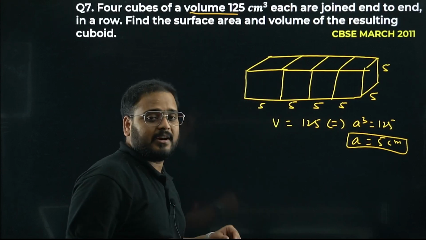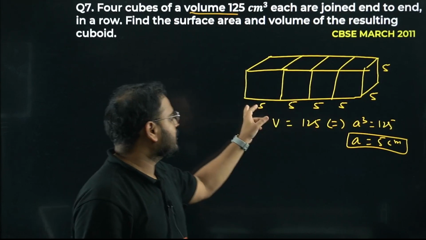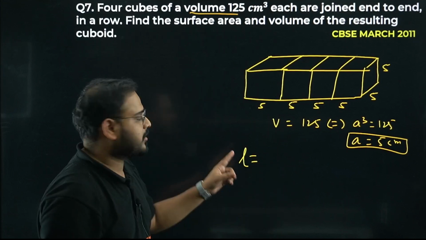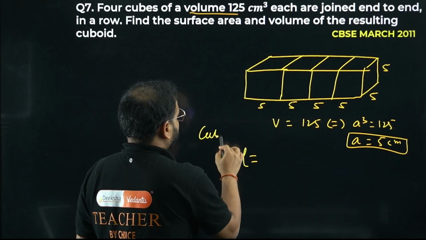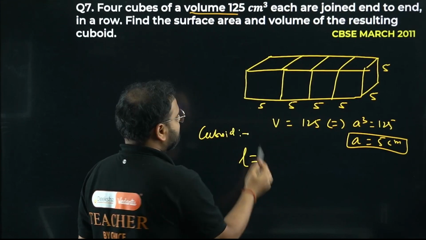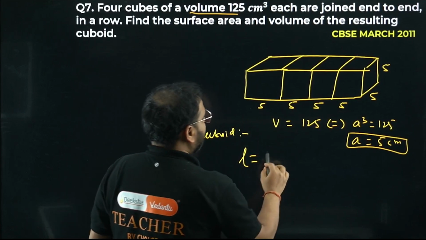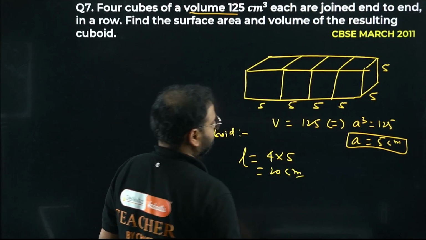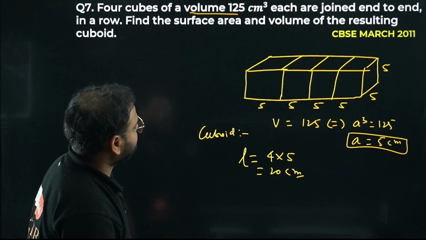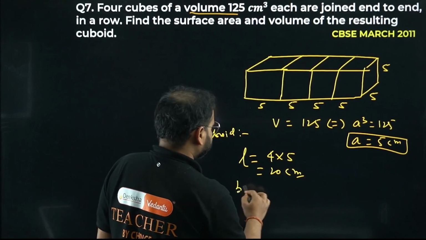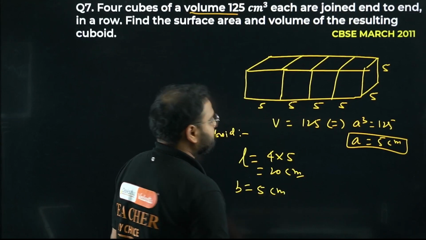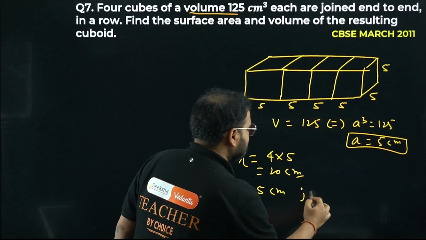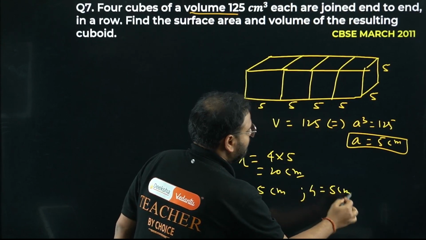Cube means all sides are equal, right? So the total length will become what? For the new figure, which is a cuboid, the length will be 4 times 5. How much is that? 20 centimeters. What about breadth? Breadth remains the same, 5 centimeter. What about height? Again, 5 centimeter only.